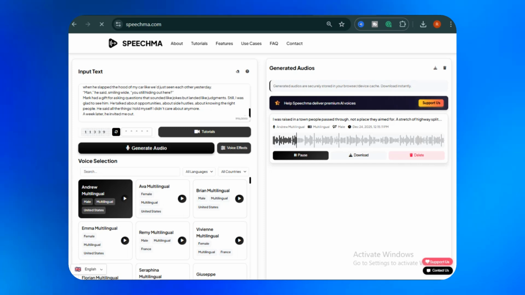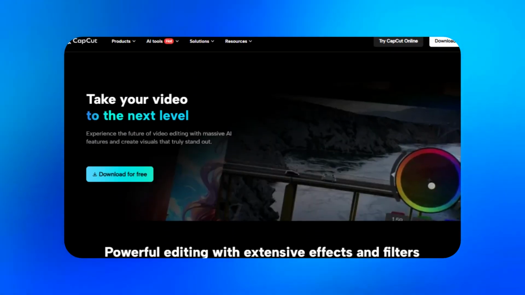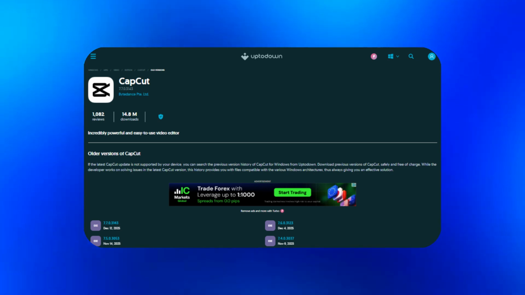Sounds good, right? Now it's time to edit the video. We'll use CapCut, it's easy to use. Normally, adding audio requires the pro version, but there's a simple workaround. Just download an older version of CapCut, and that issue will be resolved.